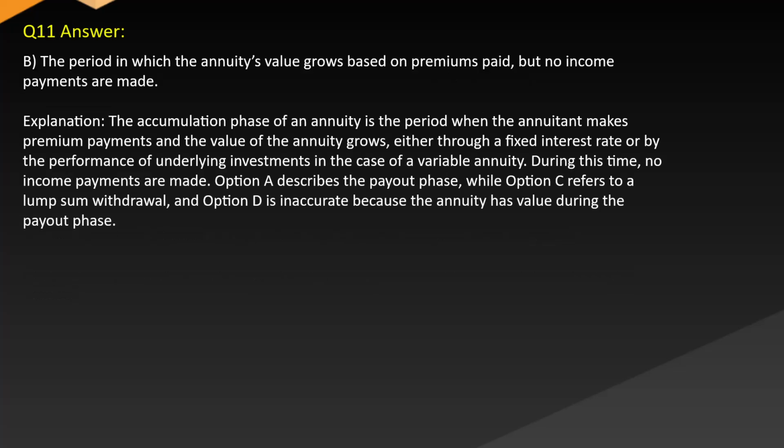Answer: B. The period in which the annuity's value grows based on premiums paid, but no income payments are made. Explanation: the accumulation phase of an annuity is the period when the annuitant makes premium payments and the value of the annuity grows, either through a fixed interest rate or by the performance of underlying investments. In the case of a variable annuity, during this time, no income payments are made. Option A describes the payout phase, while option C refers to a lump sum withdrawal, and option D is inaccurate because the annuity has value during the payout phase.